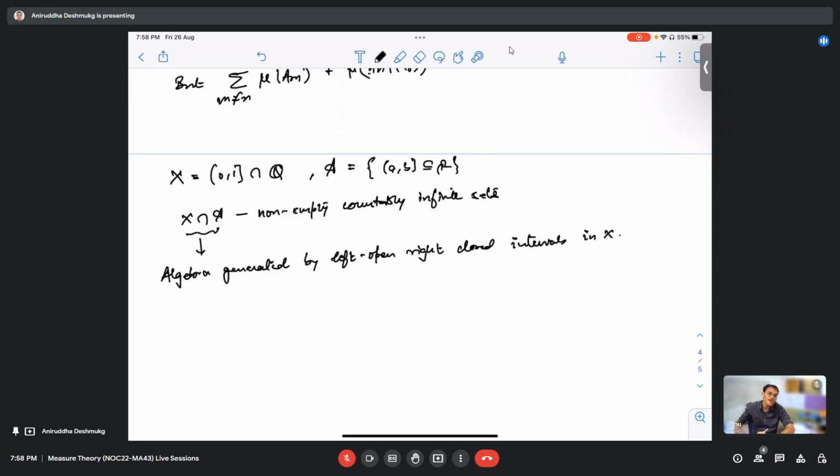So why does it have to be countable? This is uncountable, right? You can sort of prove it. I got it wrong actually. Okay, how will you prove that this is not countable?